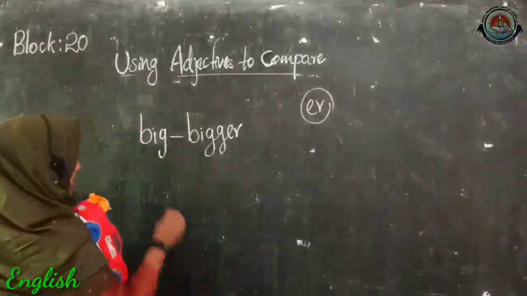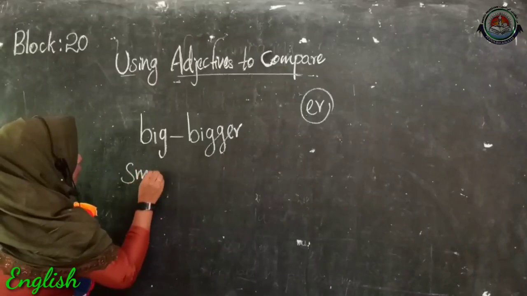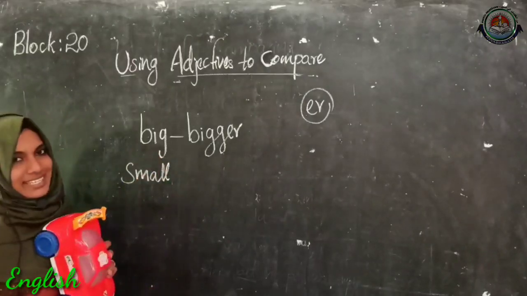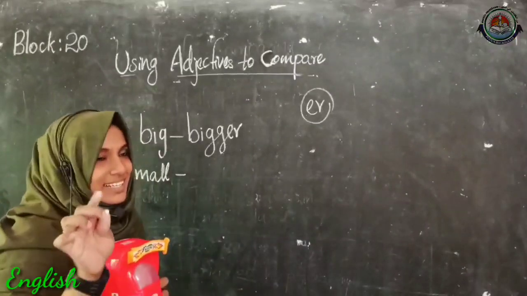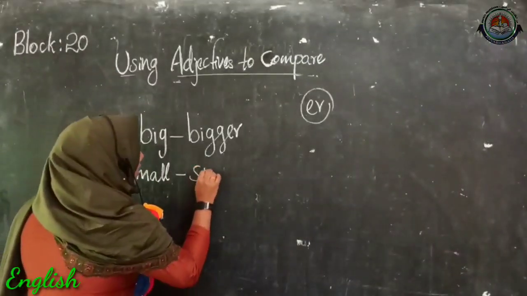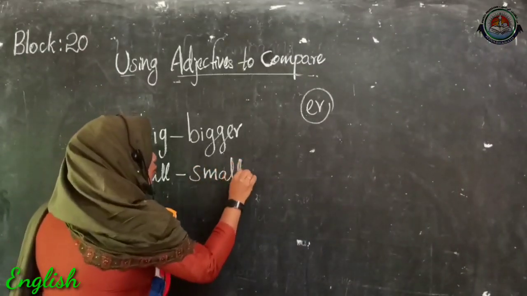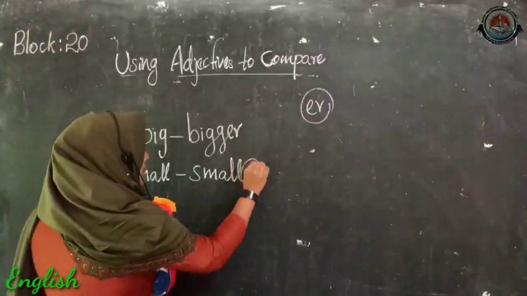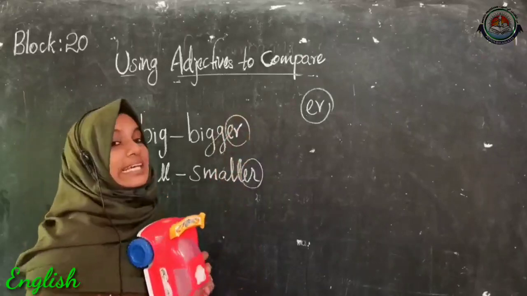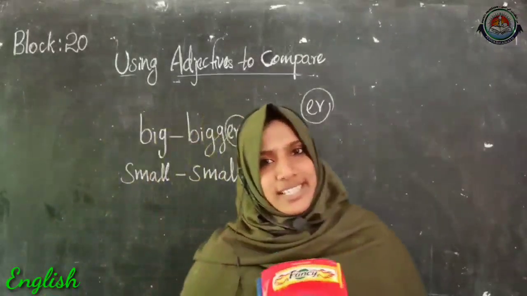Then in the case of the pencil, it is a small pencil, right? But when I compare the pencils, I have added ER. So small becomes smaller. So here I have added ER to the adjectives.